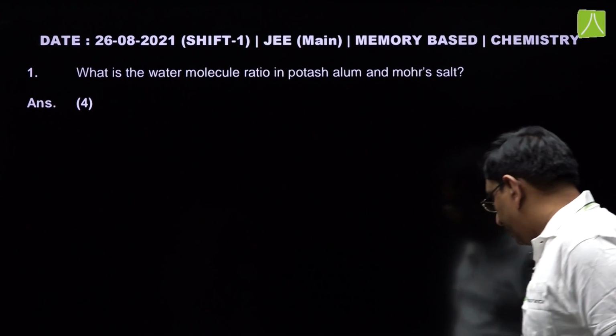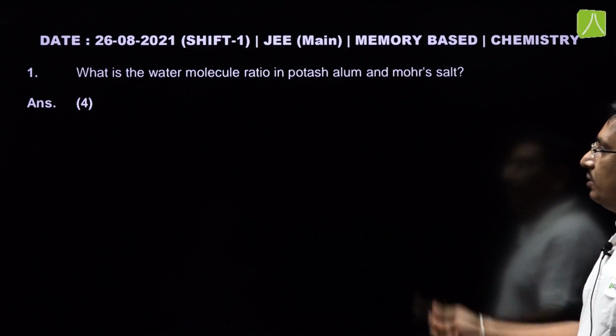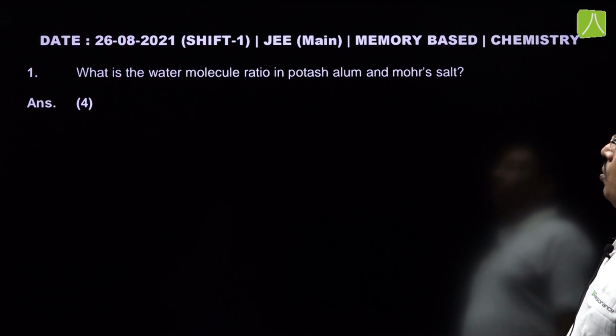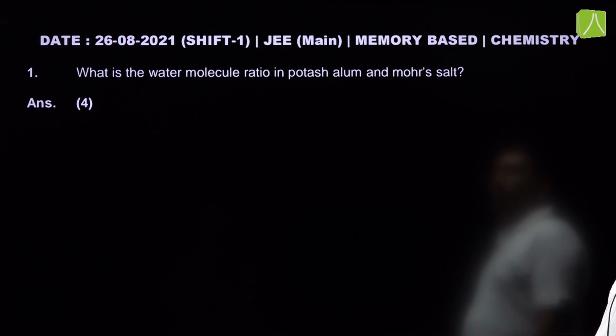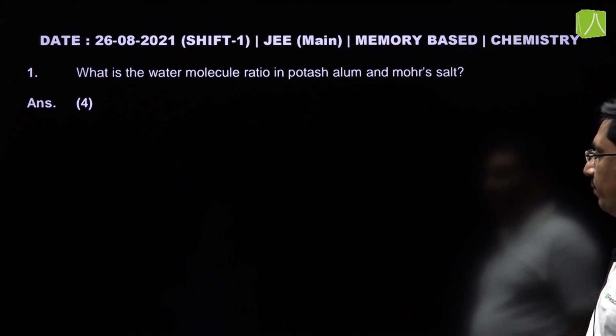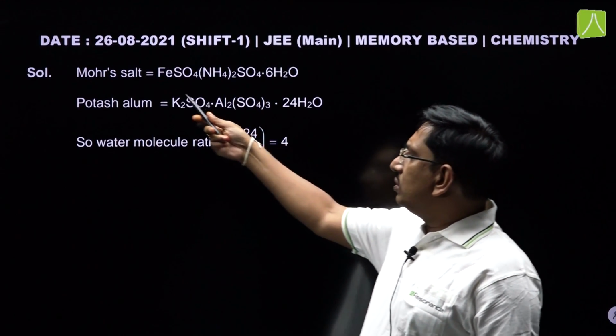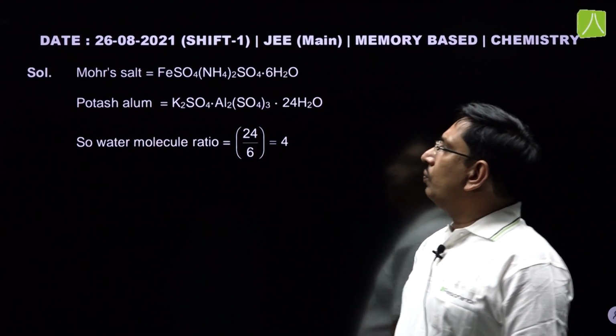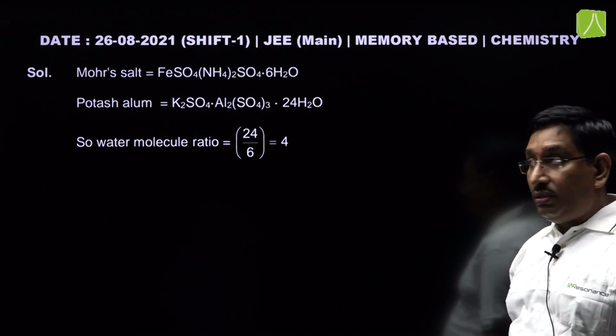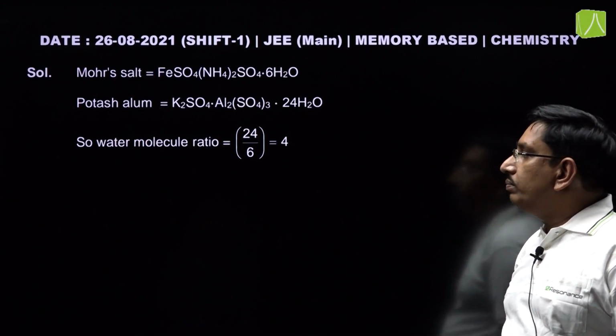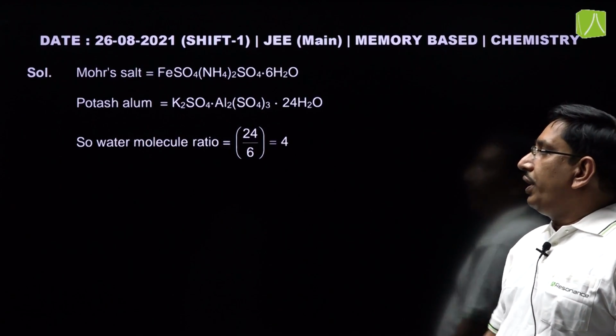Let us see today's first question in the morning session. Given: what is the water molecule ratio in potash alum and Mohr's salt? Very simple question. Mohr's salt formula is FeSO4·(NH4)2SO4·6H2O and potash alum formula is K2SO4·Al2(SO4)3·24H2O.